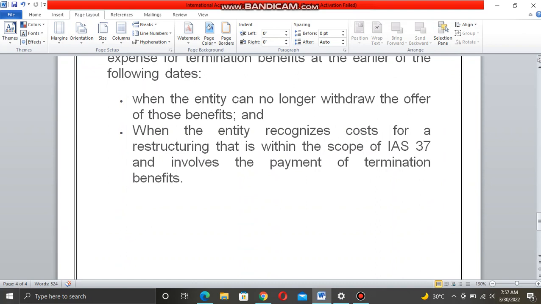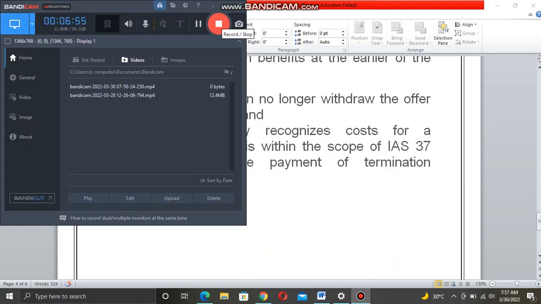Thank you. This is all about employee benefits. It's an easy standard, but you have to understand it for your further information about employment, employer and the company, hire and fire, and what benefits you have to provide to your employees at the time of termination.